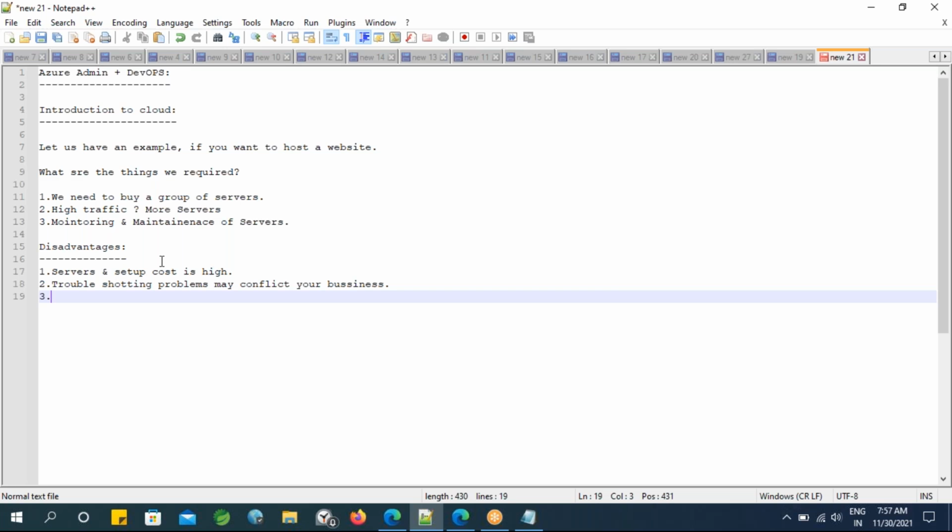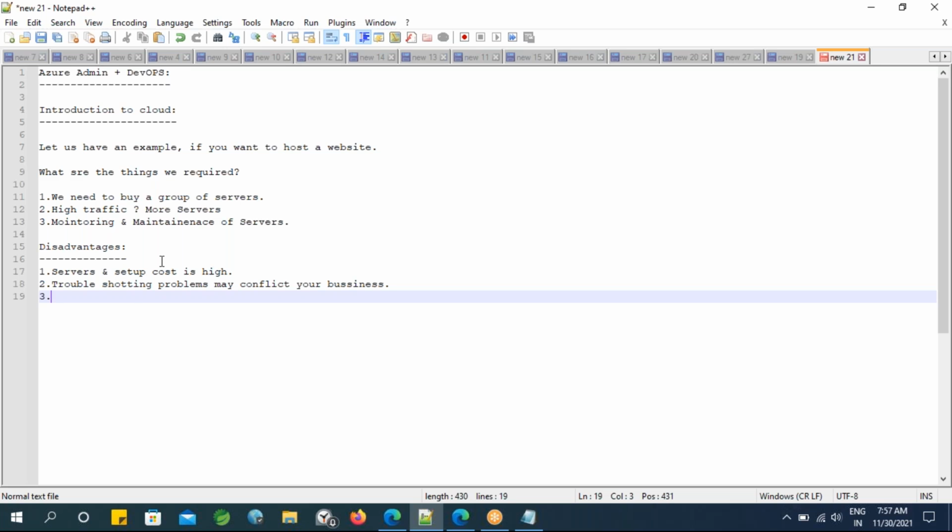So irrespective of customers, whether I'm getting 10,000 customers or 50,000 customers, irrespective of the number of customers, on the fly I'm going to increase my servers, on the fly I'm going to decrease my servers, or even delete my servers as well. That option is available with cloud computing vendors, and even on the Azure cloud computing platform. That is the solution for that currently.